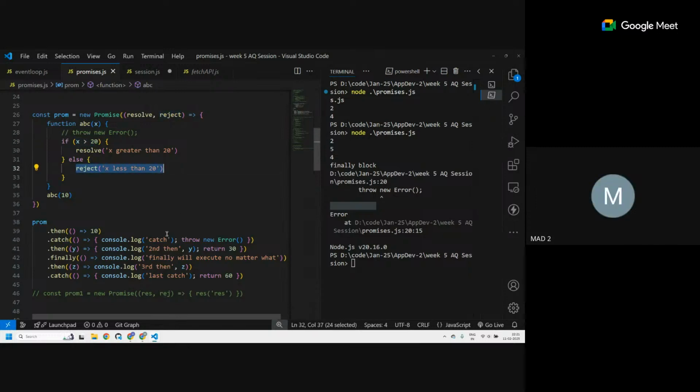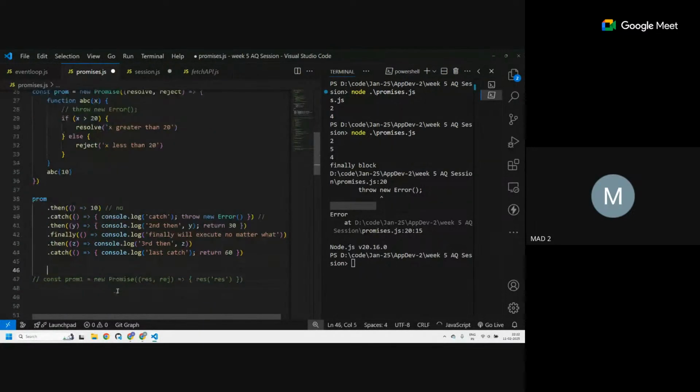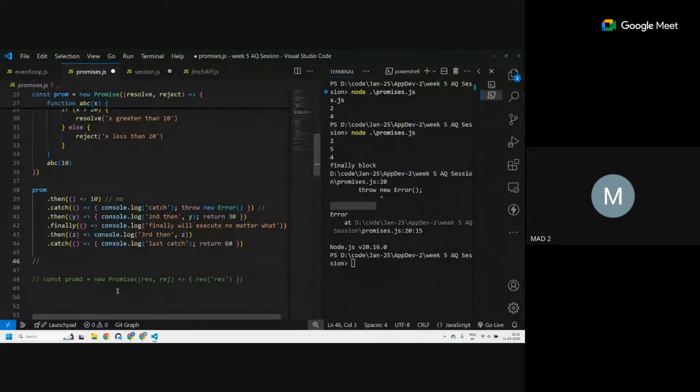Then let's see what happens. Prom dot then, will this execute? No. Will this execute? Yes. So this will print out. Let's write this down. First, tell me what should it print? Catch. Then what will happen? A new error is thrown. So will this print? No. Will this print? Yes.